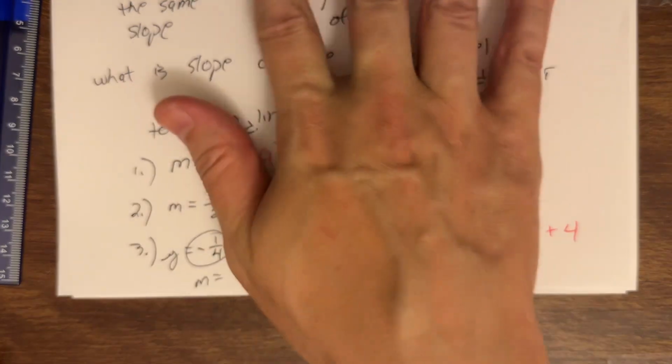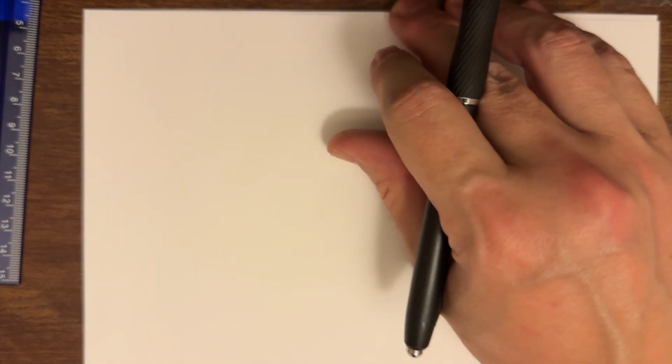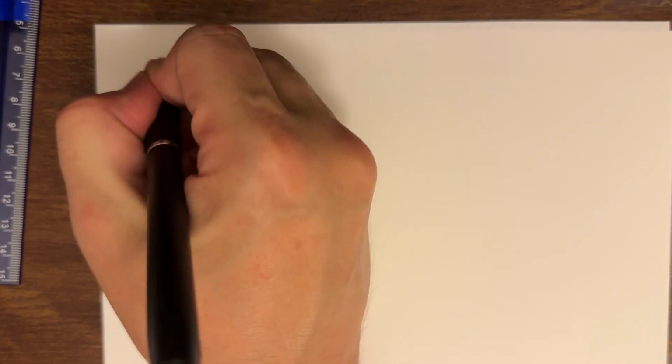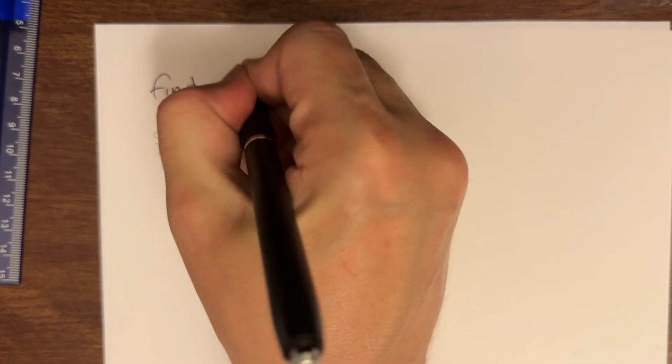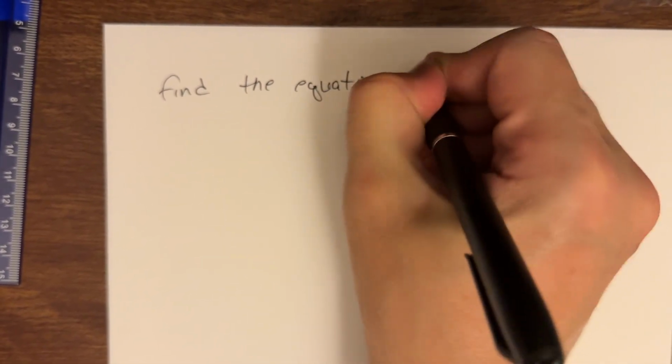All right, now let's bump this up. Good information. We're understanding what's going on with parallel and perpendicular, what we even mean, but most importantly, the slope that we connect with it. So now let's take that and go back to the problems we were doing in the beginning of section 5 in part 1. Let's go back to find the equation of the line.